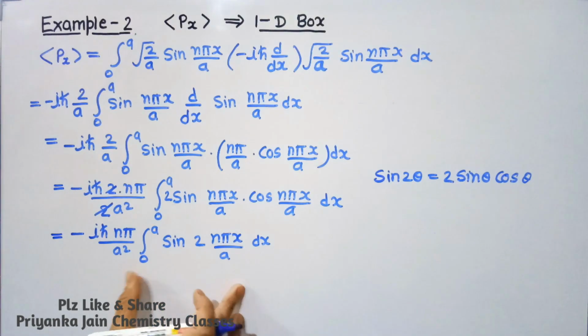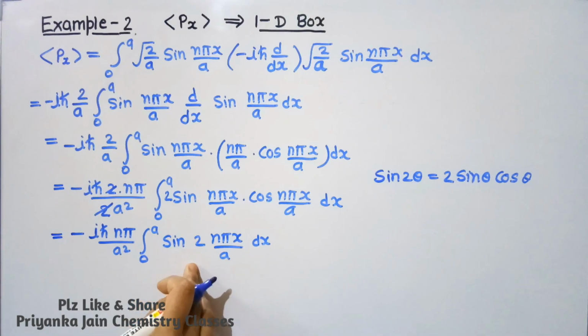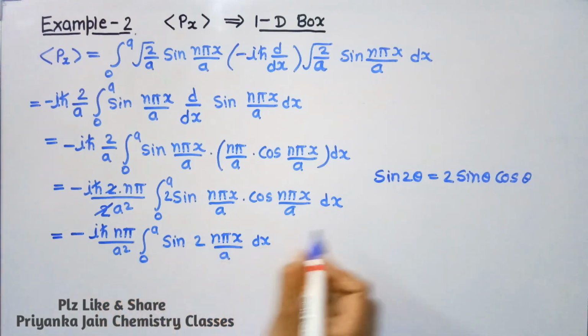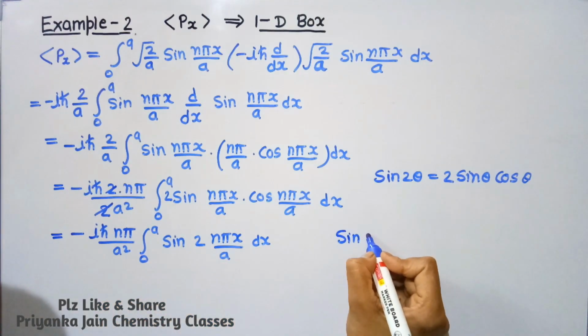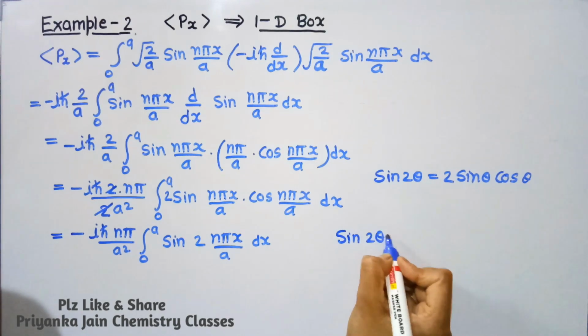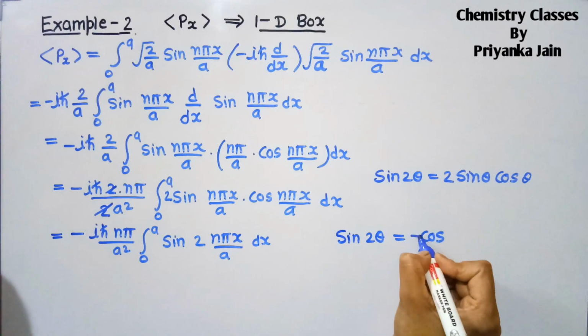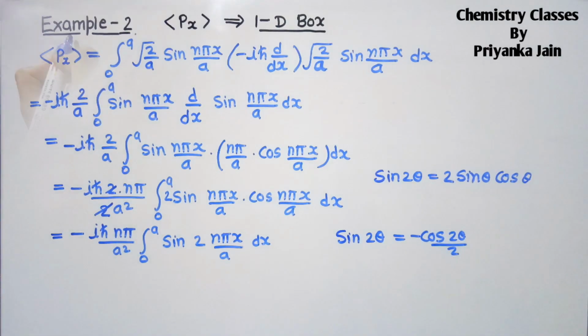Now we have to do its integration, and integration of sine is equal to cos and divided by this constant term. It means in this way, sine and this value will be equal to minus cos 2 theta upon 2. In this way we can write here.